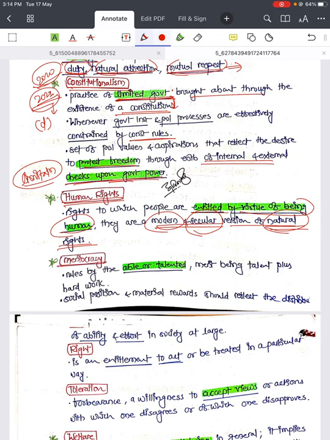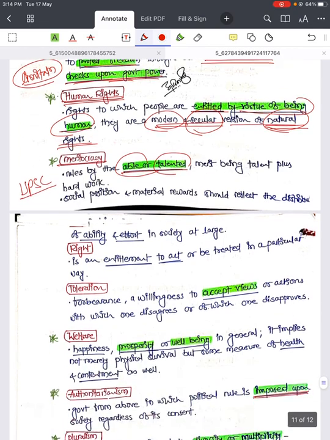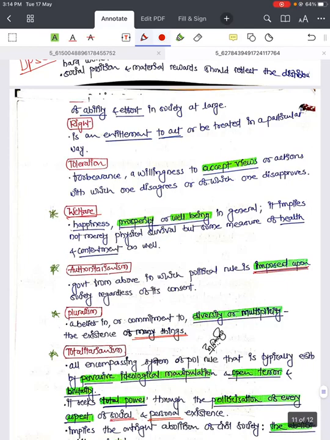Then meritocracy is a rule based on able or talented people. You know, UPSC is a watchdog of meritocracy, you know it. And then welfare. Welfare means happiness, prosperity and well-being in general. Keywords: happiness, prosperity and well-being in general. It implies not merely physical survival but some measure of health and contentment as well. It doesn't mean that if you have a house and clothes and all, there is welfare. Welfare is far beyond this physical survival. It has some health, it has some contentment as well. If some individual is feeling content with what he has, if he is feeling healthy, that means you have achieved welfare, right?